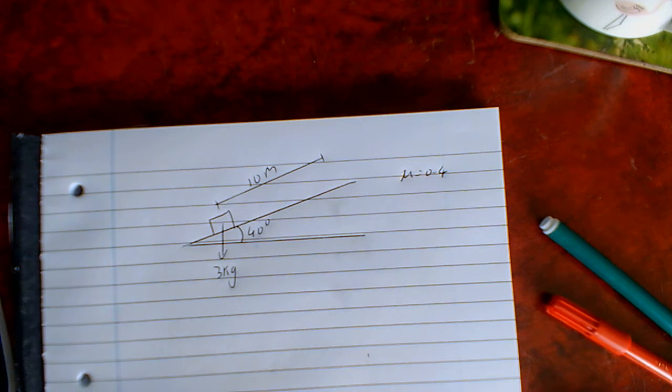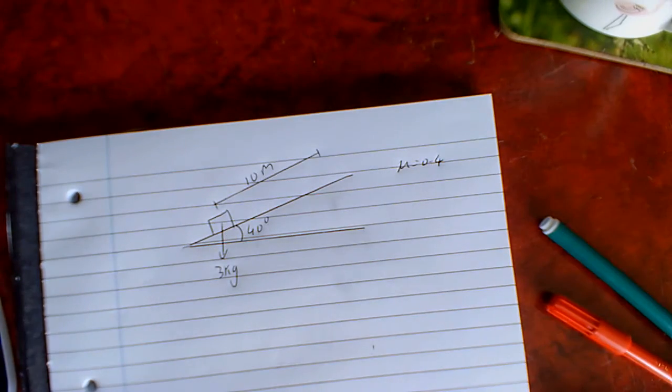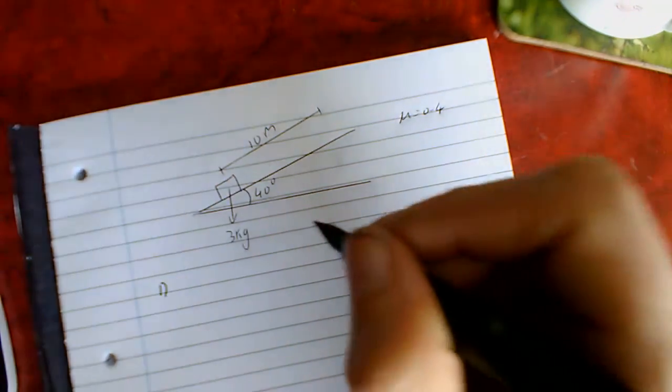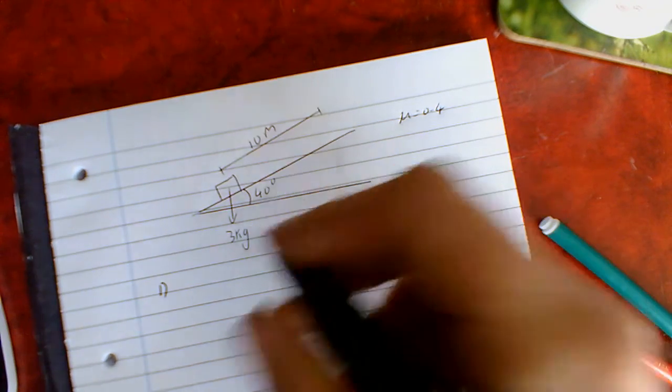Okay, so this example is really divided in two parts. We are asked to calculate the work done against gravity and the work done against friction by this block which is being dragged up the slope. So I'm going to answer the questions in the same order as the question says. So let's go for part one, which is to calculate the work done against gravity.